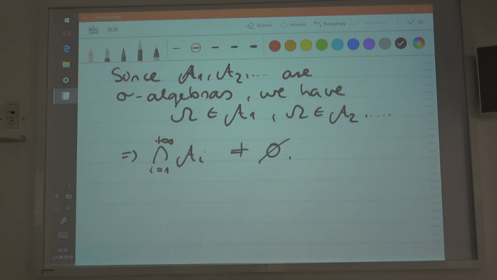Okay, so that's the first thing that I need to show. Is this clear? So it cannot be empty if all sets contain omega as an element. If all of them contain omega as an element, then the intersection of them cannot be empty, because it has at least omega as an element. And that is the case.